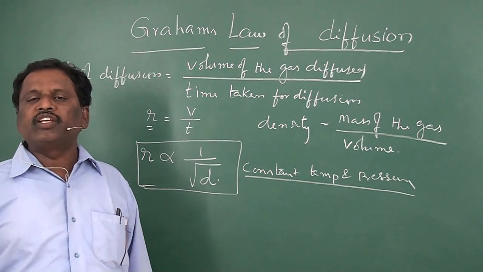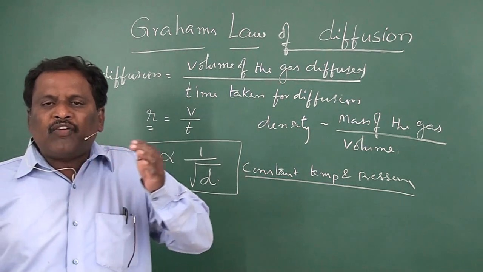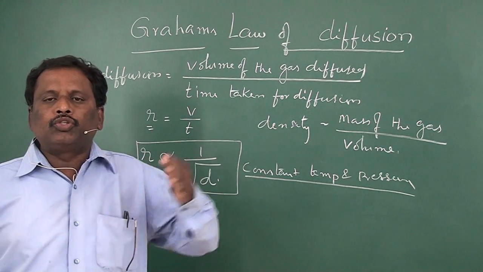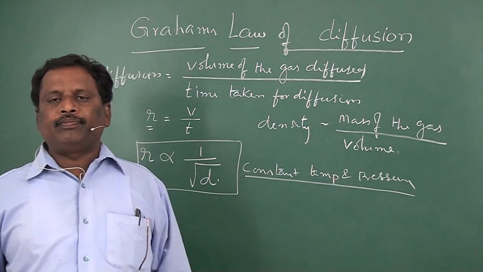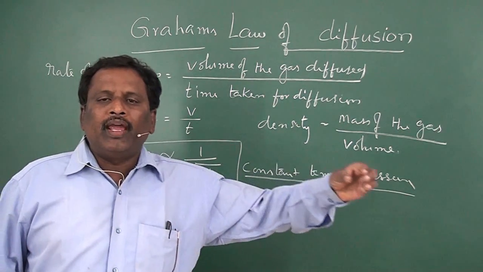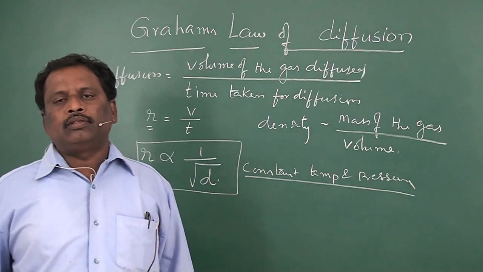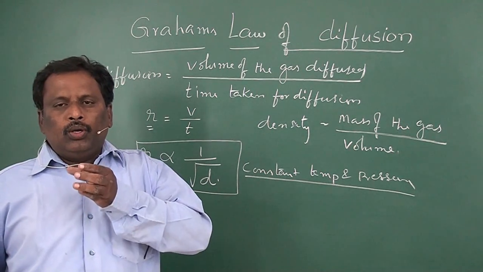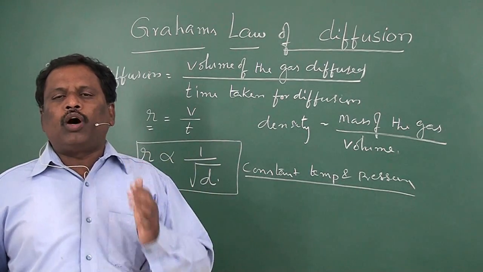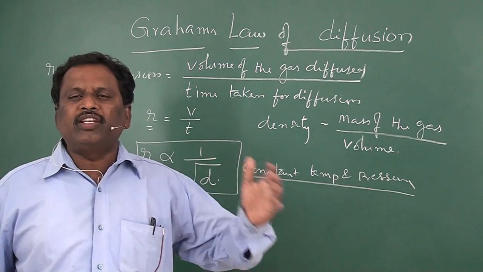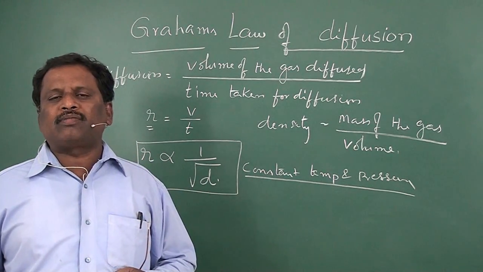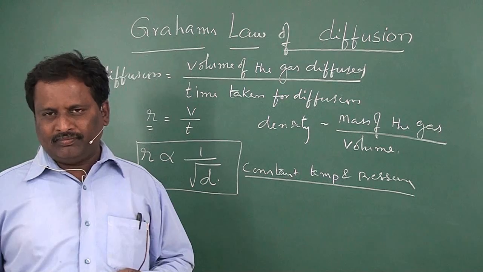Diffusion means the movement of gas molecules from one place to another place, the traveling of gas molecules from one place to another place. So, the rate of diffusion means the volume of the gas that diffused in a unit time, or the distance traveled by the gas molecules in a unit time.